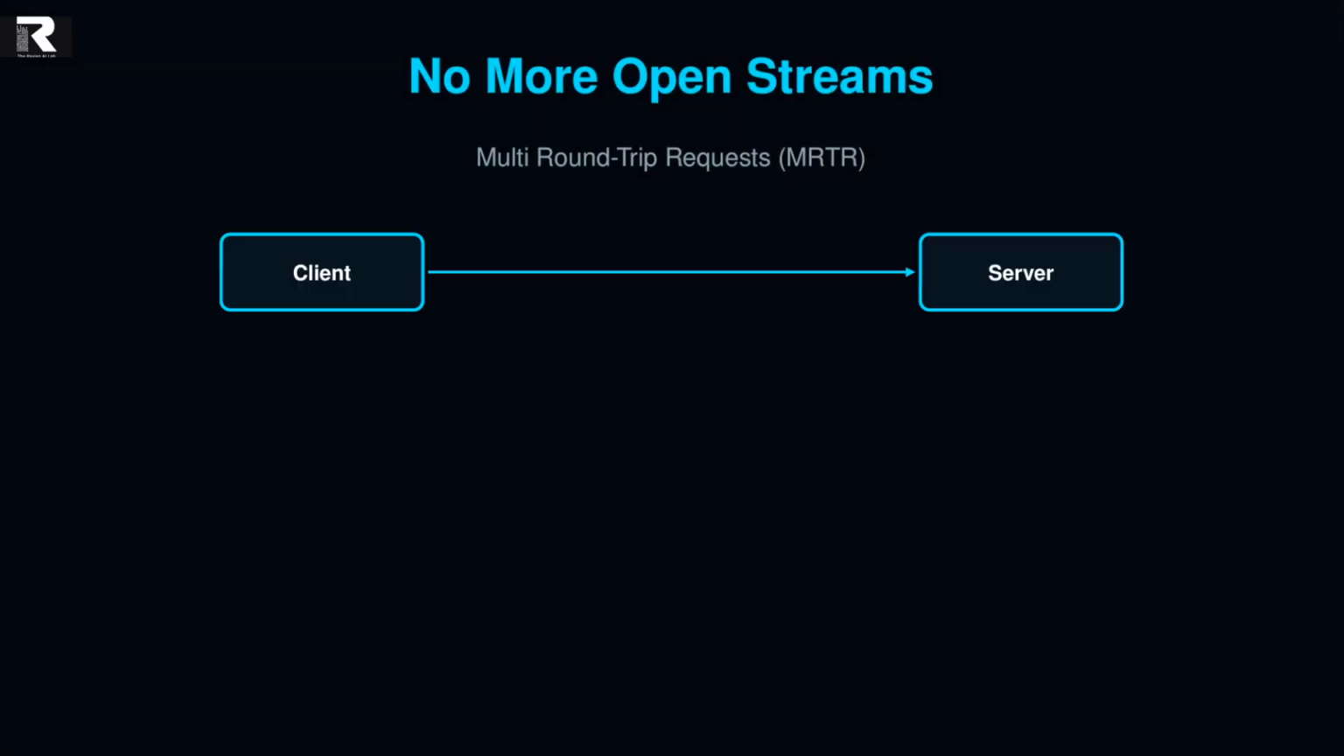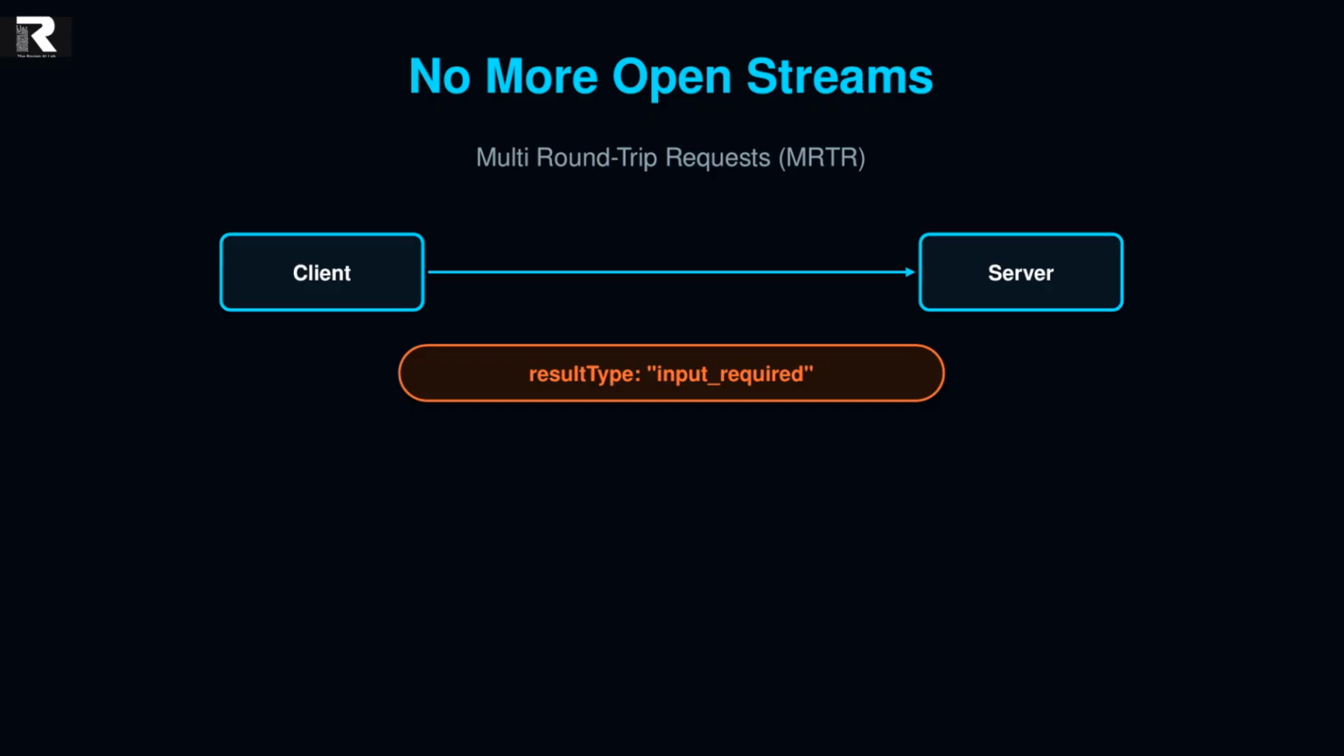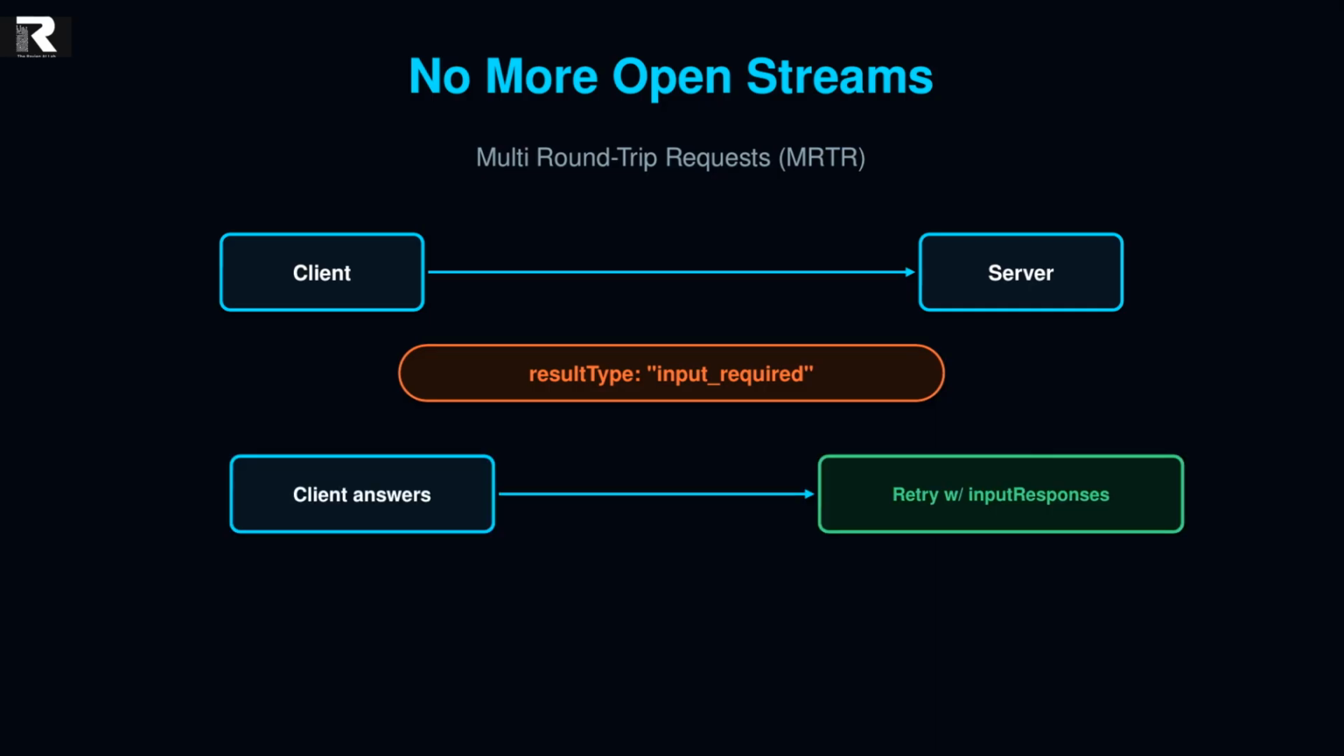Old MCP needed a constantly open bidirectional stream for the server to ask the client something mid-call, a confirmation, a missing parameter. That's gone. Multi-round trip requests replace it. The server just returns input required, along with what it needs. The client answers and retries the same call with those answers attached. Same capability, elicitation, sampling, routes, none of the held open connection overhead.